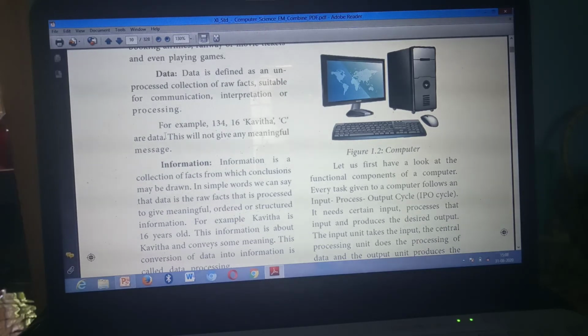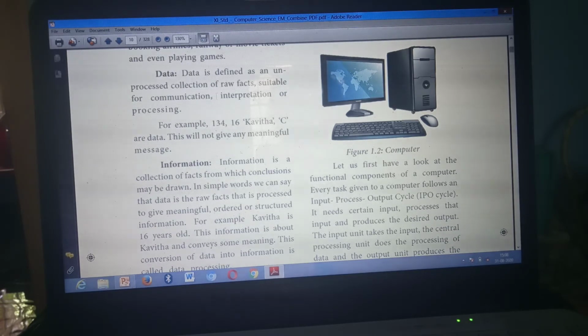Then second point. In data, second point: this will not give any meaningful message. Then second point for information: this will give meaningful message. So you write here, information will give meaningful message. Here, in your data, you have written this will not give any meaningful message.